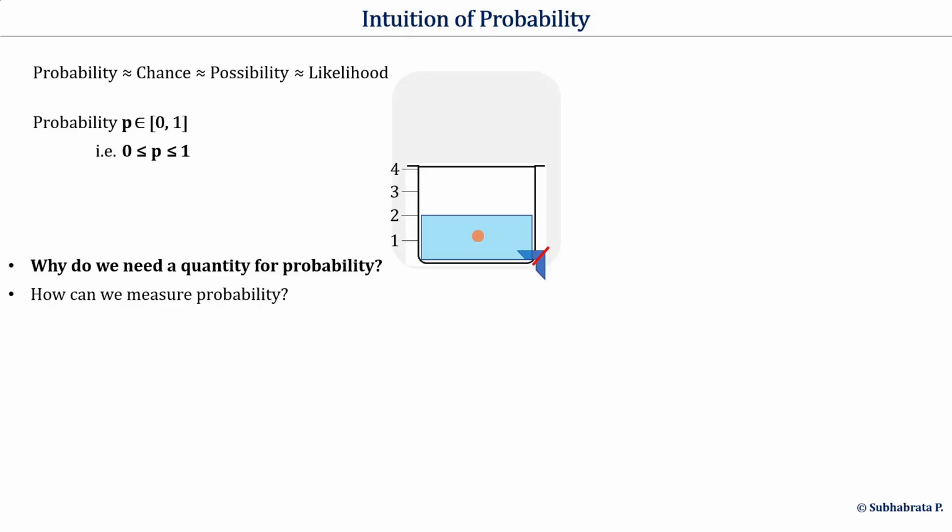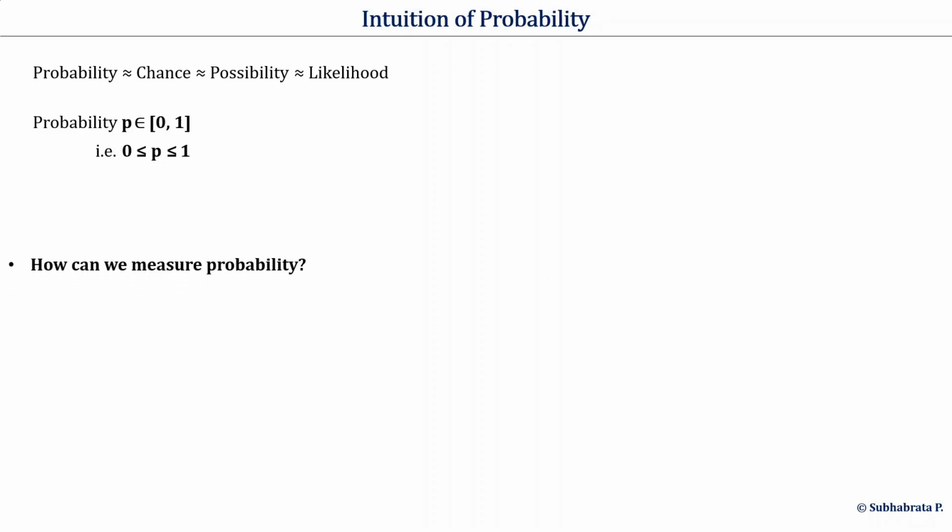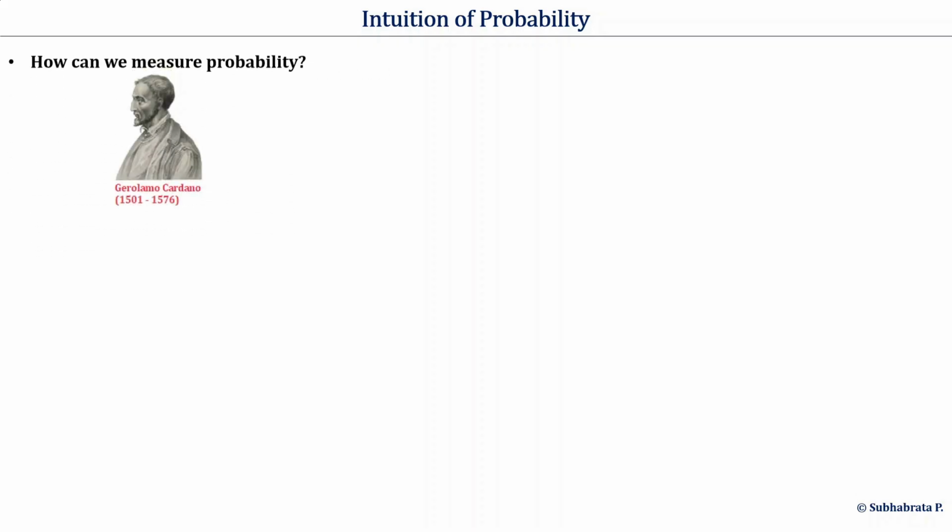Now, is it possible to quantify a concept like chance or probability also, so that we can do better decision making from our predictions based on measures of probability? How? This same question was first attempted by Italian polymath Girolamo Cardano to find an answer in the year 1550,